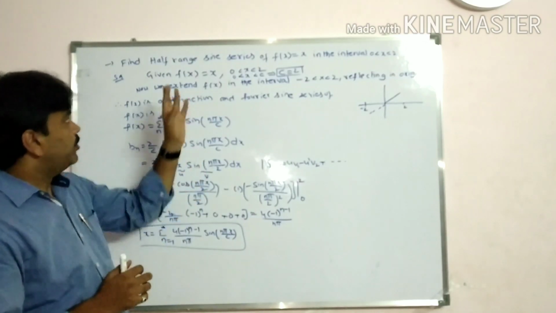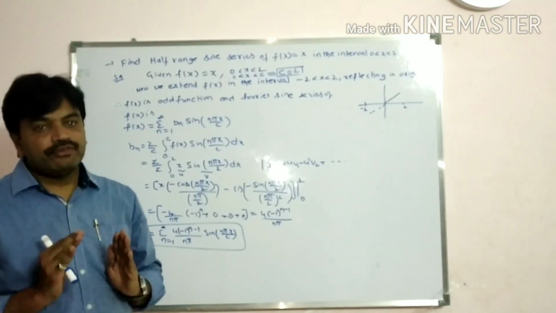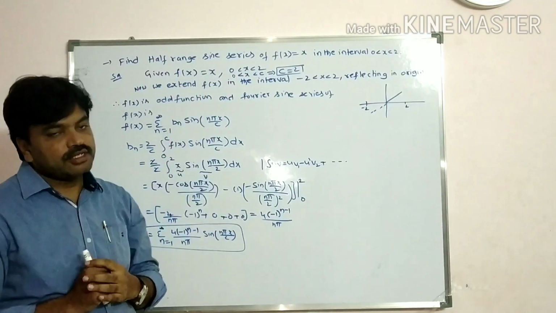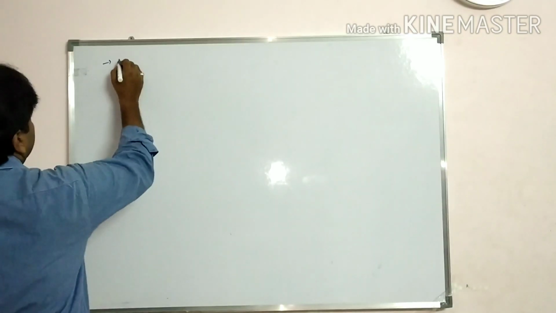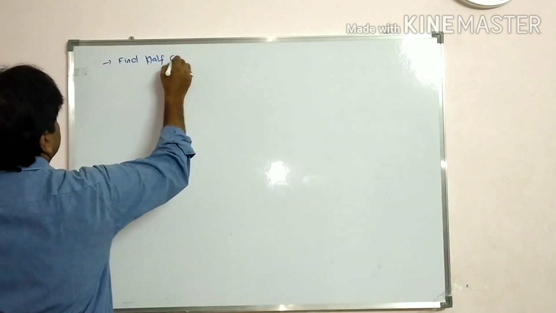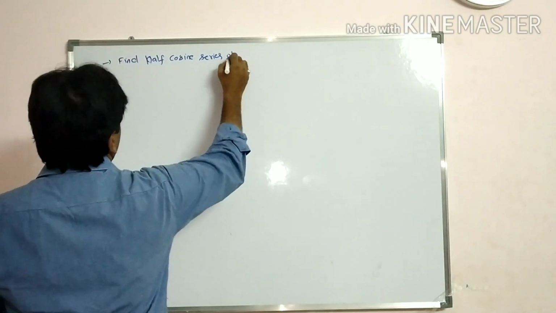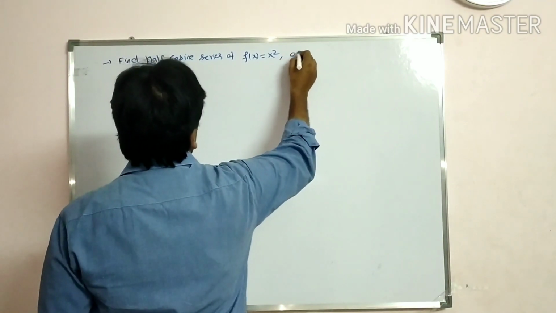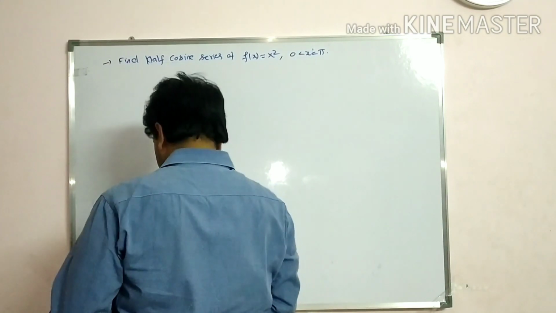You find half-range cosine series for the same function, students. Once again, find half-range cosine series for the function f of x is equal to x in the same interval, 0 less than x less than 2. Now the second problem, students. Find half-range cosine series of f of x is equal to x square in the interval 0 less than x less than 5.